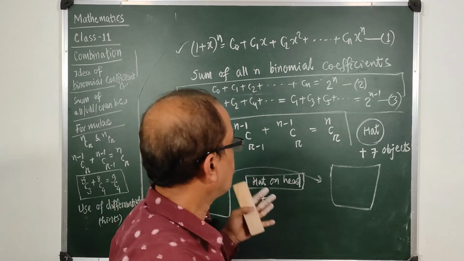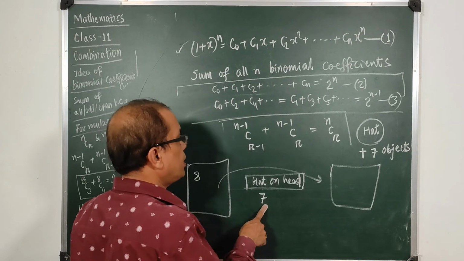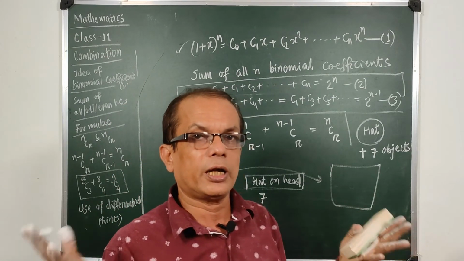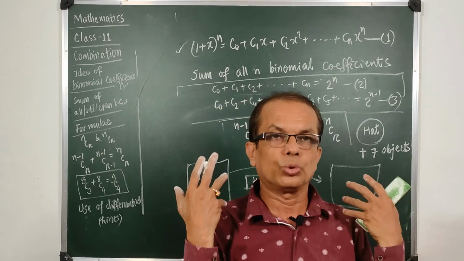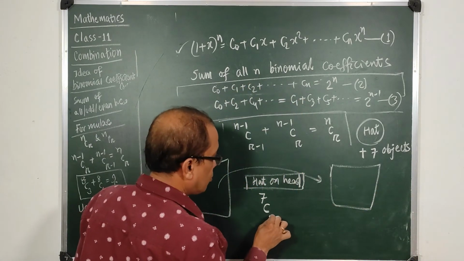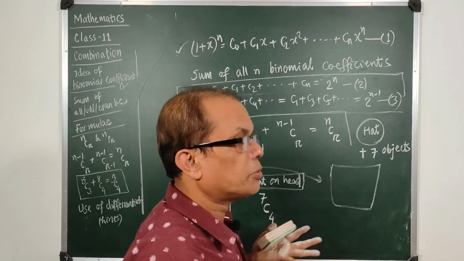Out of the 8 things, 1 thing is already taken, so the remaining thing is 7, and I have 5 places. Initially I had 5 places, 2 hands, 2 shoulders and a head, and out of the 5 things I have now one thing left, one thing for hat. So I have this option.